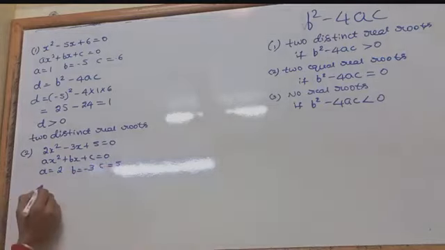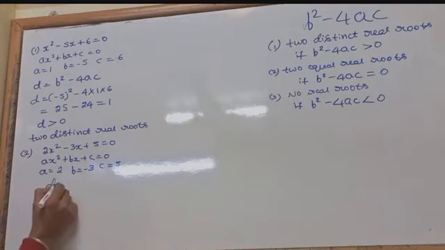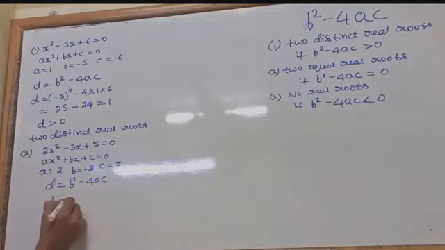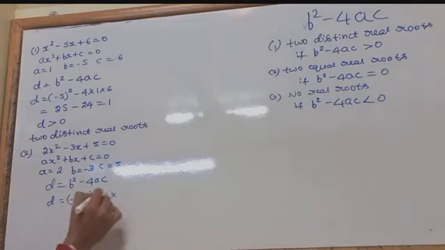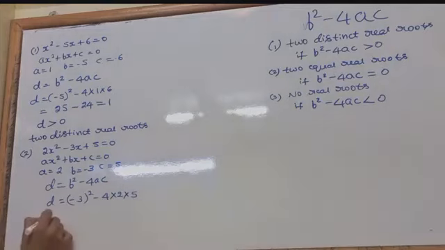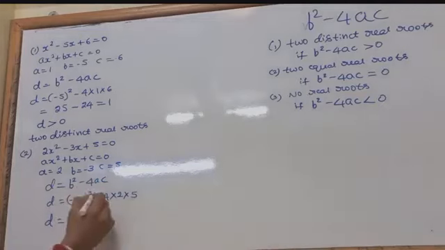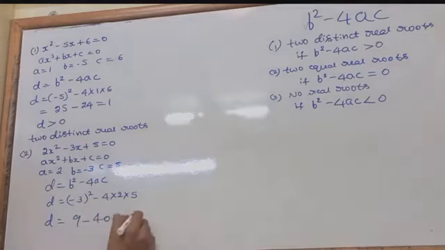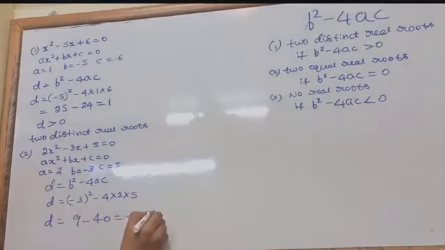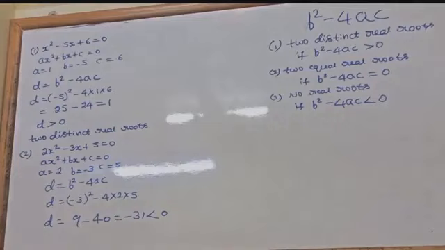Now, as usual, the discriminant formula. D equals b square minus 4ac. So D equals minus 3 square minus 4 into 2 into 5. Correct? Now D is equal to minus 3 square, 9, minus 40. 4 2s are 8, 8 5s are 40. So that means it's minus 31. So minus 31 is lesser than 0.